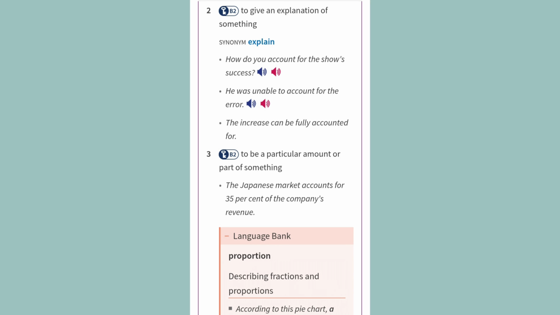3. To be a particular amount or part of something. Example: The Japanese market accounts for 35% of the company's revenue.